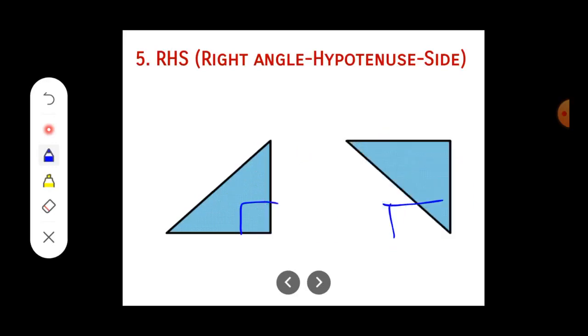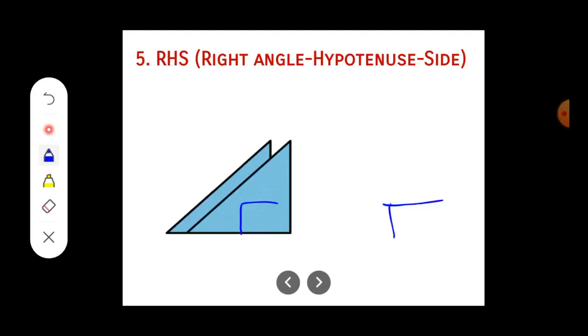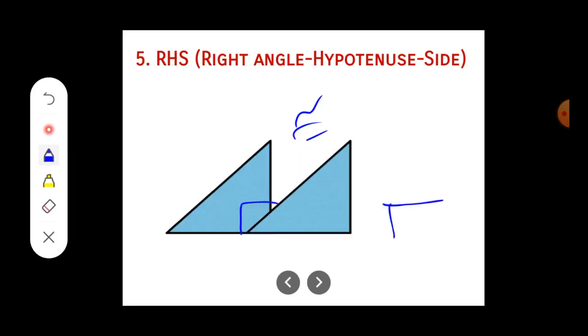So if the triangle possesses 90 degree in it, and suppose the perpendicular and base are equal, then we will consider those triangles congruent by the rule of right angle, hypotenuse, side.